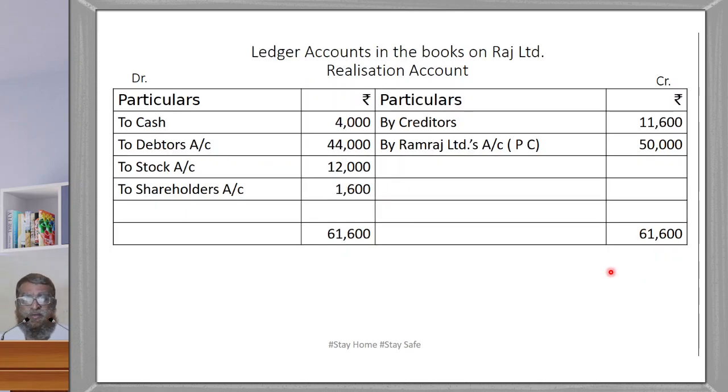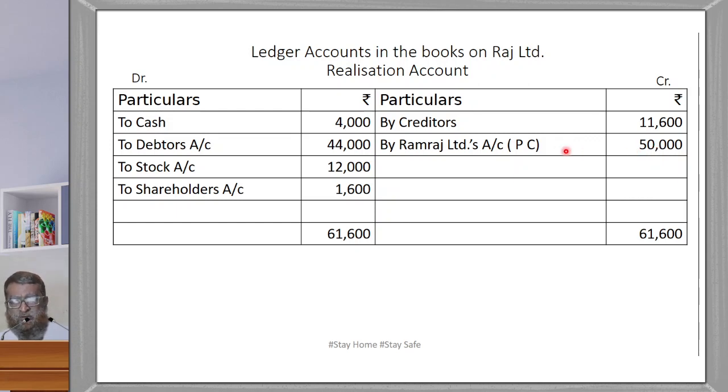Now again we prepare, in the books of Raj Limited, the realization account. First of all, transfer assets: cash 4,000, debtors 44,000, stock 12,000. Then only one liability, creditors 11,600, by creditors 11,600. For Raj Limited, the purchase consideration is 50,000, which is written as by Ramraj Limited, purchase consideration.